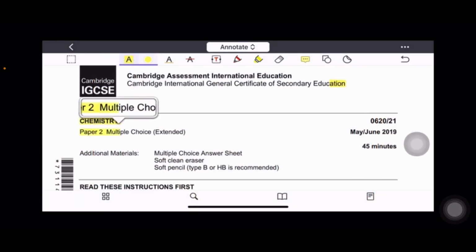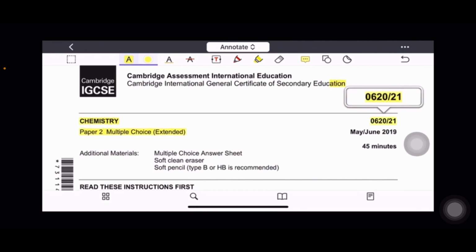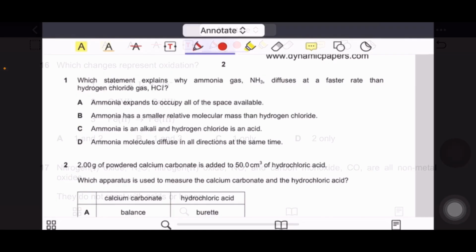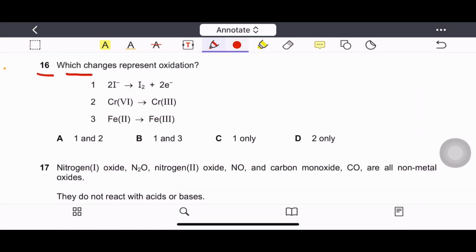Chemistry paper 2 multiple choice, extended 620 paper 2, May June 2019. Question number 16. Which changes represent oxidation?